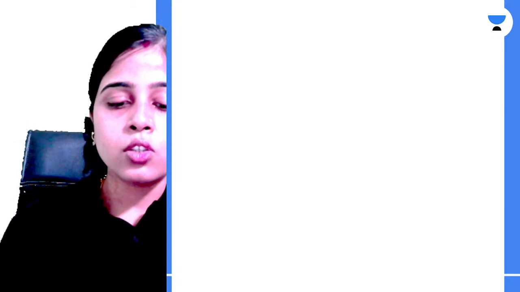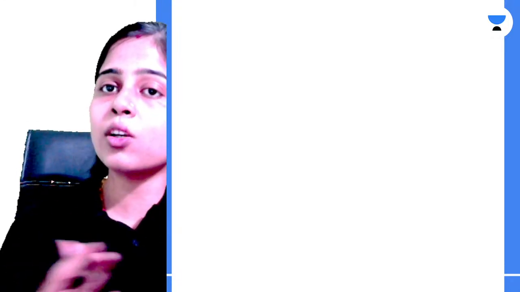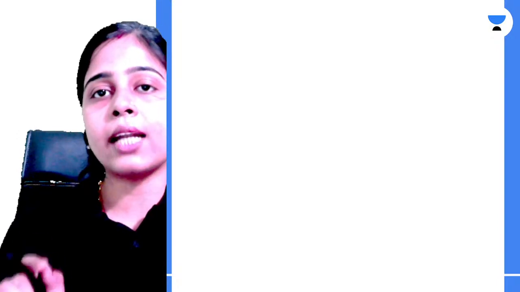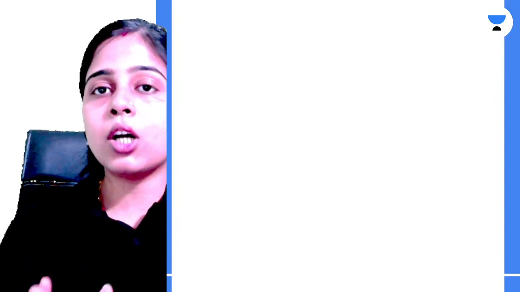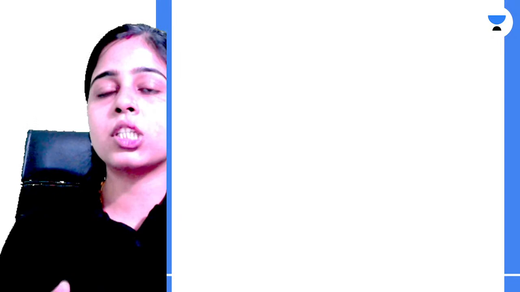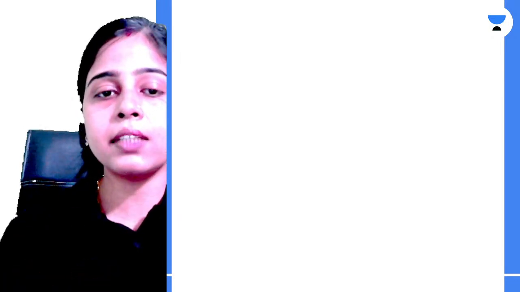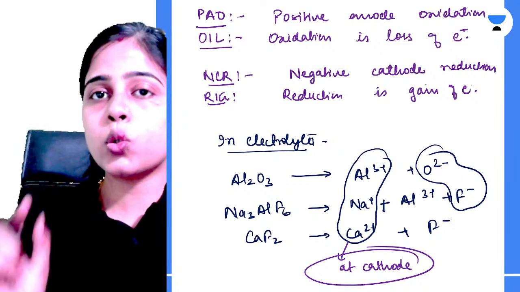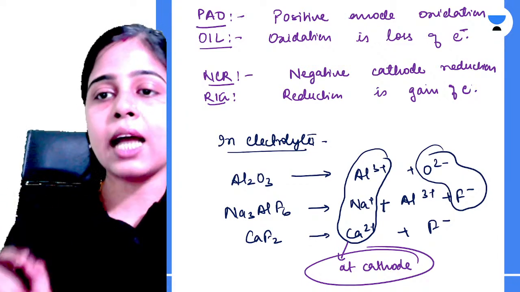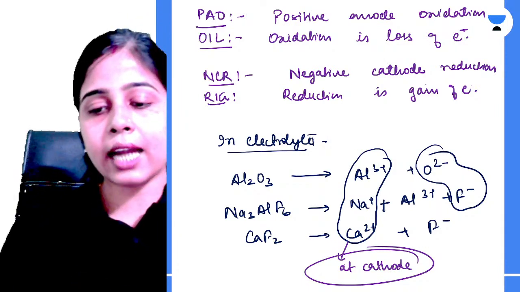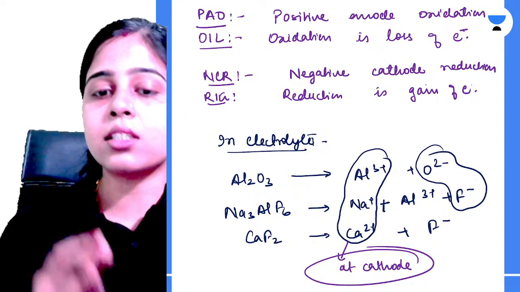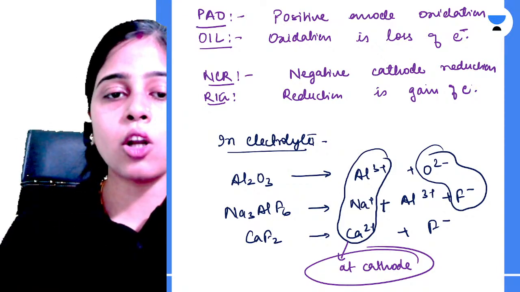Yes, Vidushi, very good. So all the 3 cations will go to cathode, but only one of them will get discharged. सिर्फ उनमें से एक ही discharge होगा और वो है aluminium. क्यों? क्योंकि aluminium का यहाँ पे electrolytic reduction हो रहा है इसलिए? तो आंसर है नहीं. That is not the reason. But because your aluminium comes below sodium and calcium in the reactivity series. ठीक है. रिएक्टिविटी सीरीज में आपका एल्यूमिनियम जो है वो सोडियम और कैल्शियम के नीचे आता है. That's why aluminium will get discharged first. Okay. So the metal which is low in the reactivity series gets discharged first. ये आपका preferential order of discharging है.